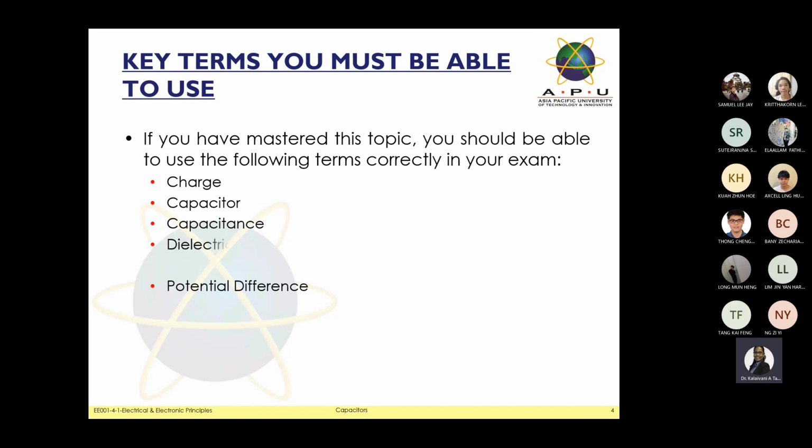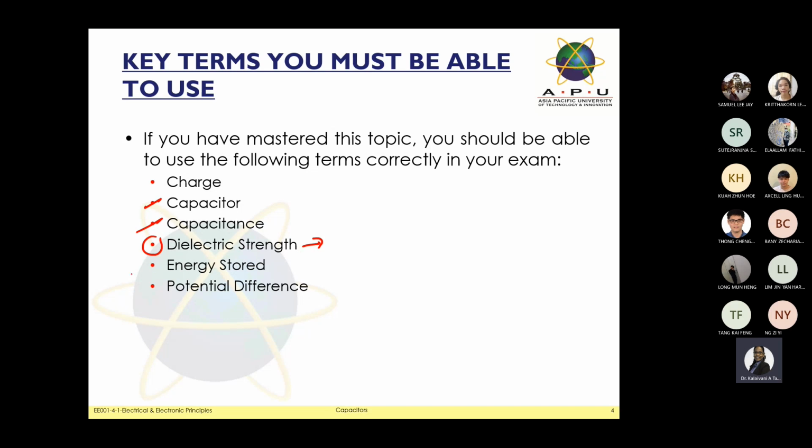This is the term that you need to understand based on the capacitor. Capacitor, the key points. Maybe you can have them in your quizzes later on. So we have charge, the capacitor, and also we have capacitance. Capacitor and capacitance, later on you will know the difference between them. The next one is dielectric strength. If you see the word dielectric strength, in the last class we also did electric strength, but we used the term electric field strength. But in capacitance, we use dielectric strength.